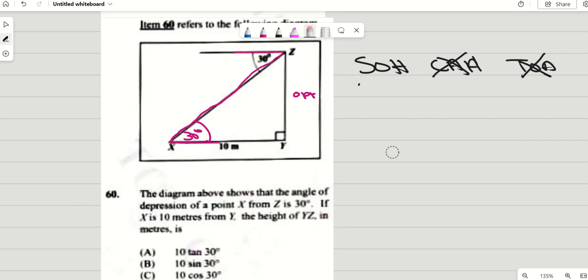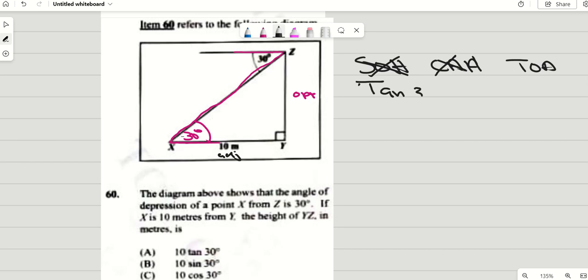My bad. This here is your adjacent. So it is not sine, it would be tangent. Sorry, this would be tan. This 10 here is your adjacent, that is the side with your angle as well as your 90 degrees.